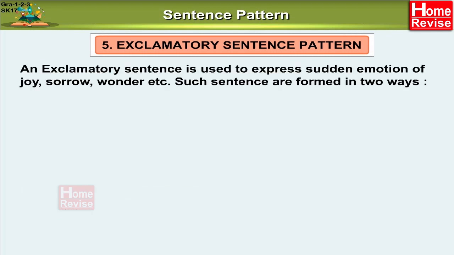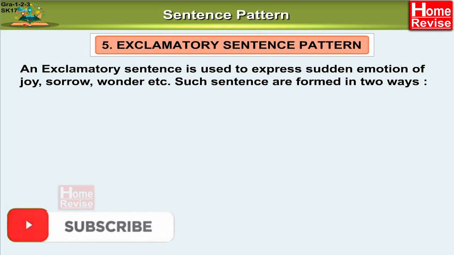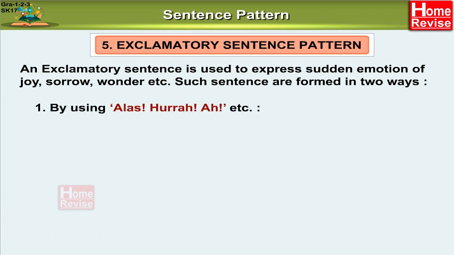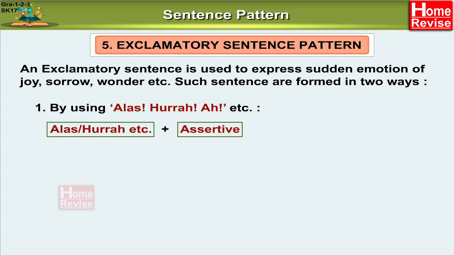5. Exclamatory sentence pattern. An exclamatory sentence is used to express sudden emotion of joy, sorrow, wonder, etc. Such sentences are formed in two ways. One, by using alas, hurrah, ah, etc. Alas or hurrah, etc. plus assertive makes exclamatory.